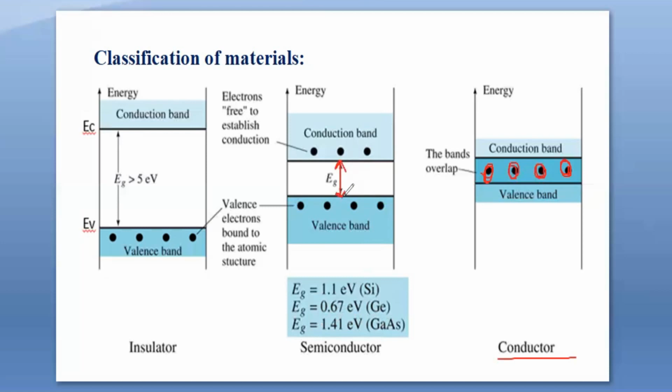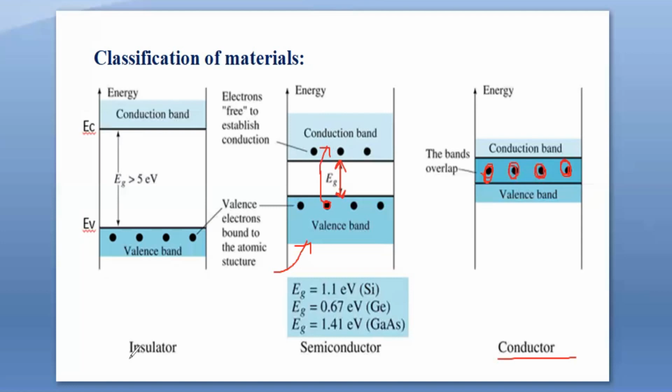As this gap is very small, if we supply some external energy to the valence electrons, they gain that energy and move to the conduction band to carry current. So the electrons which gain the external energy and move to the conduction band will be very few, no? So a very small amount of current is carried in the semiconductors.